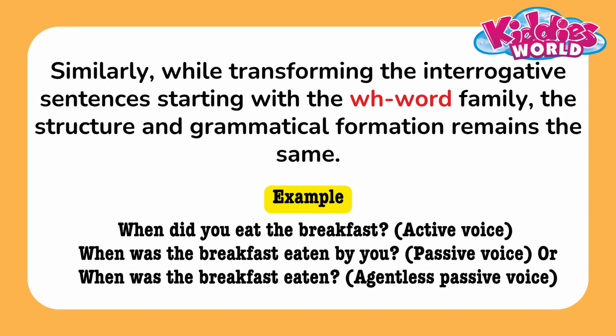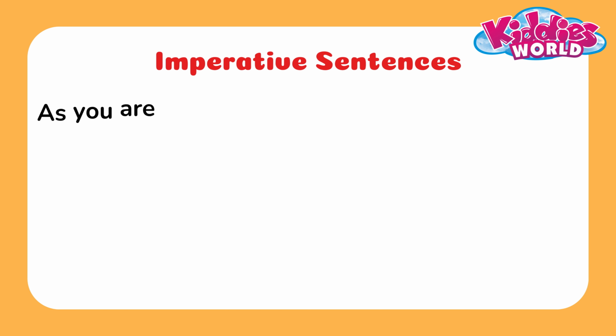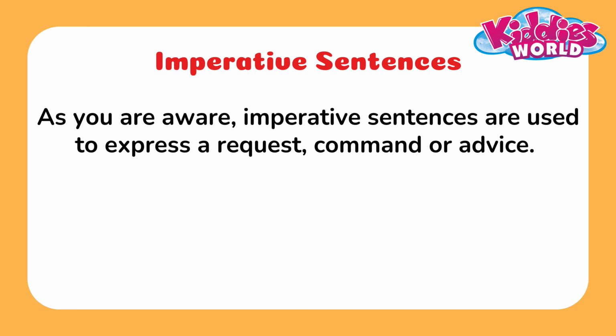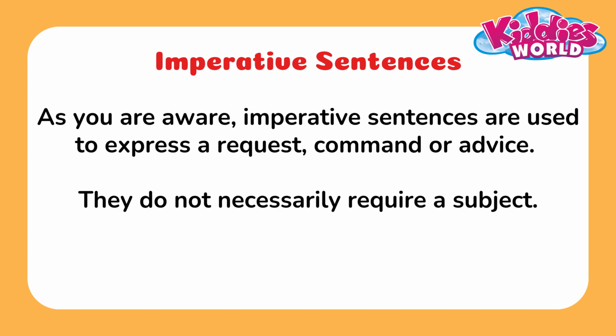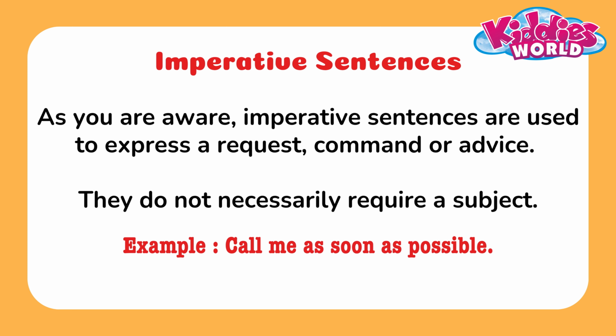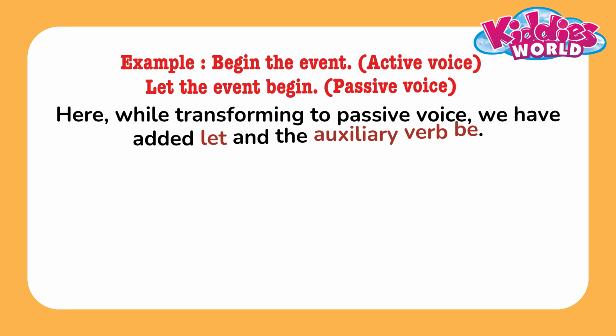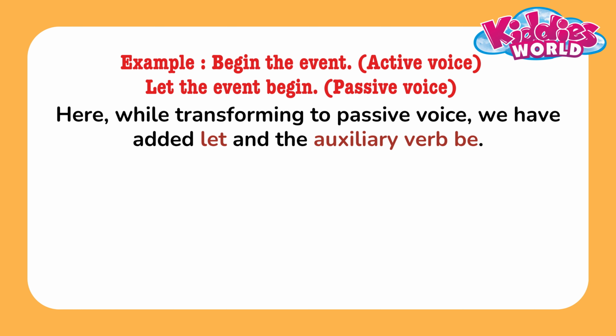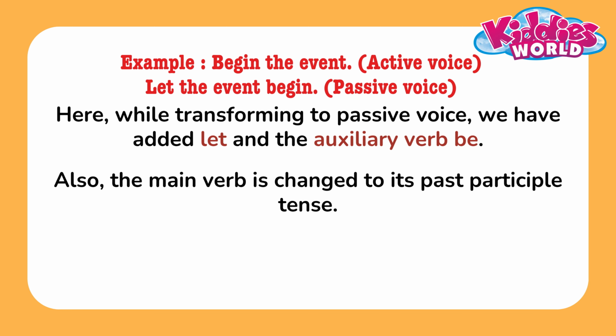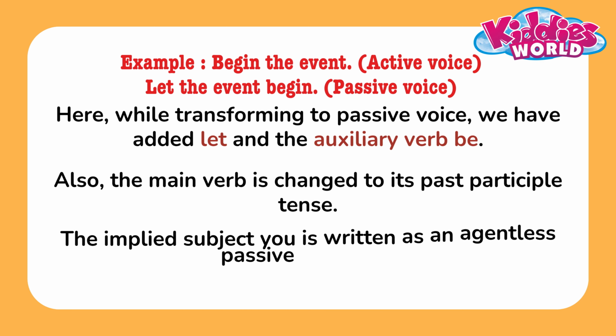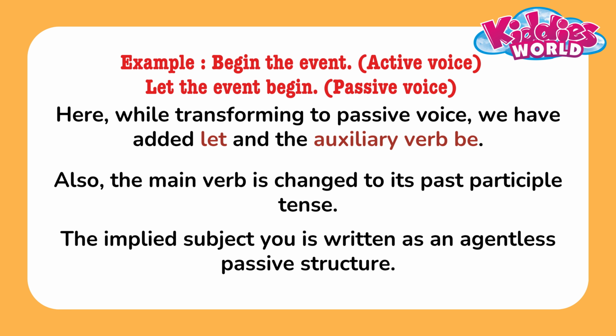Check the example. Imperative sentences. As you are aware, imperative sentences are used to express a request, command, or advice. They do not necessarily require a subject. Check the example. Here, while transforming to passive voice, we have added let and the auxiliary verb be. Also, the main verb is changed to its past participle tense. The implied subject you is written as an agentless passive structure.